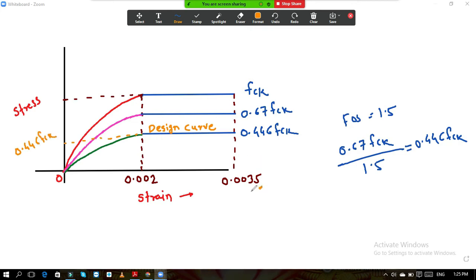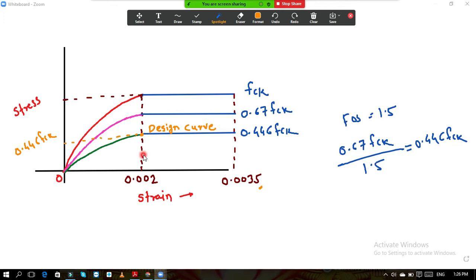This is the maximum strain which we will consider, and this is the point up to which this curve is parabolic. After that it is a straight line, and the value of the strain at this point is 0.002.